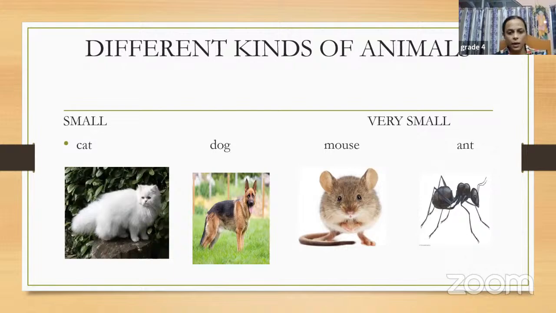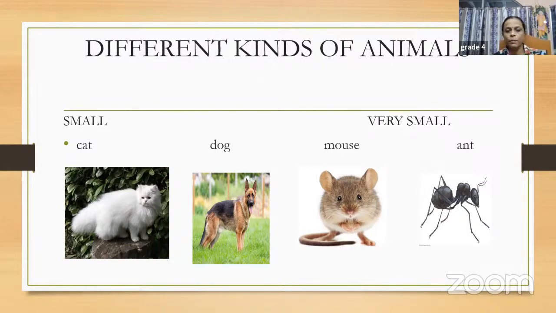Okay. Then we have the next group here. Both of the groups have been shown here. So the first one is the small animals. If you compare, these are the animals that you can see around you, like common animals. Like cat and dog, then rabbit, right? So these are smaller in size in comparison to a camel or an elephant. So these animals are small in size.